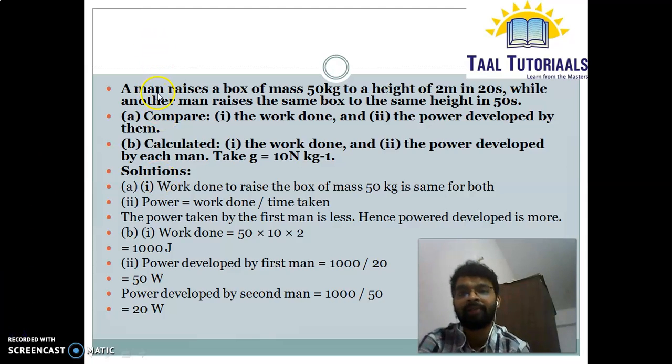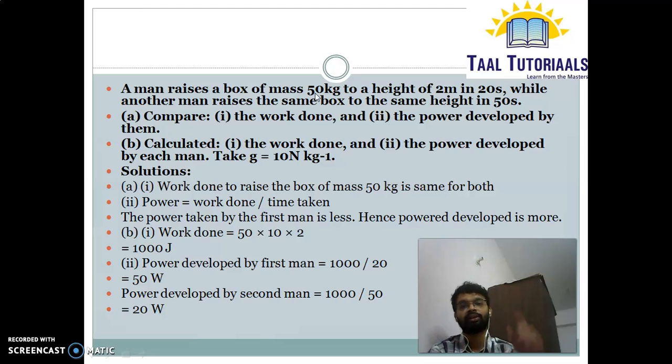Third question. A man raises a box of mass 50 kg to a height of 2 meters in 20 seconds, while another man raises the same box in 50 seconds. Now we have to compare the work done for both the men and the power developed by them. The work done for the first man will be work done to raise the box of mass. So we have to find work. So work will be same because both are doing same thing, just the timing is different.